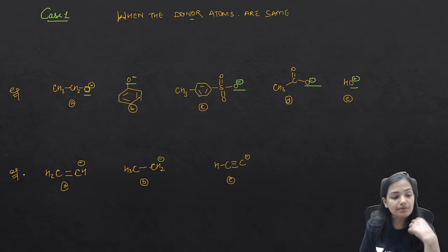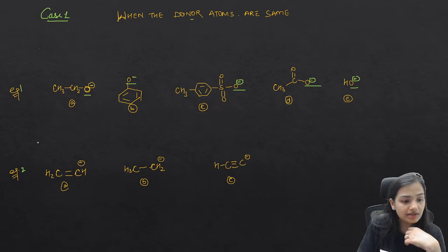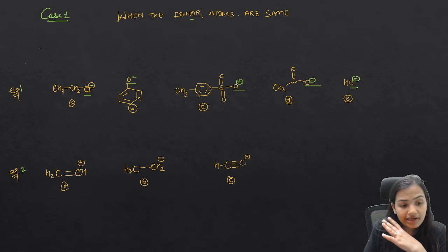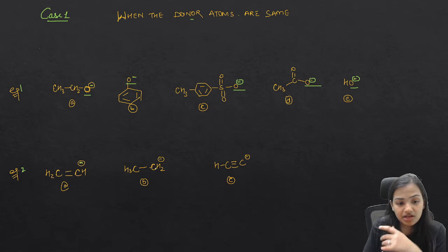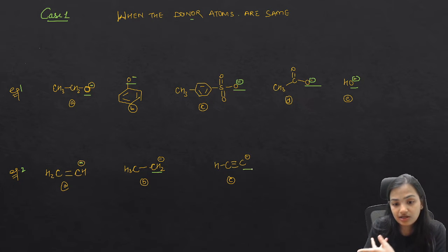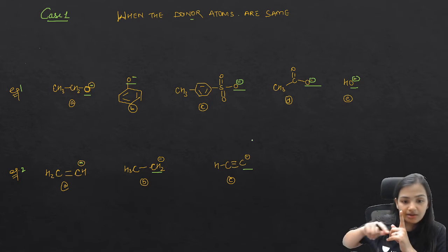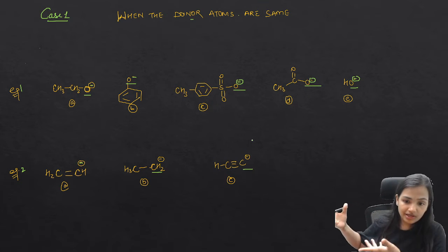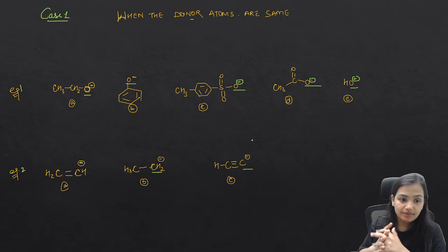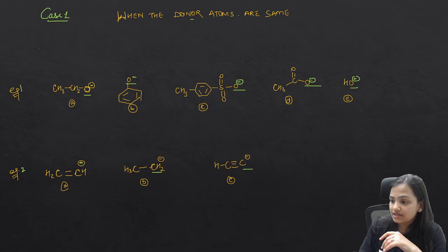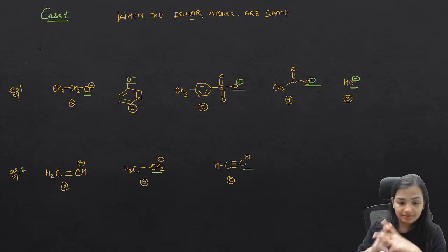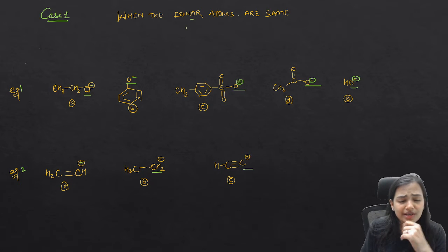If you see example number 2, here the donor atom is a carbon. This is also a carbon, this is also a carbon. So basically the nature of the atom is the same. Carbon is going to attack, and is going to be a base or a nucleophile. Now we have to see what happens when we look at their basicity and nucleophilicity.